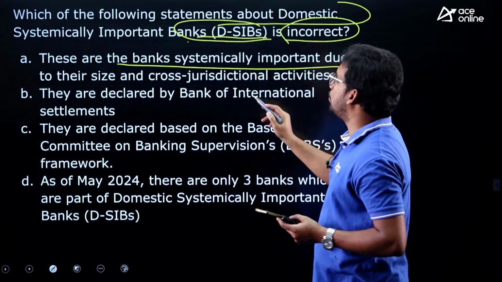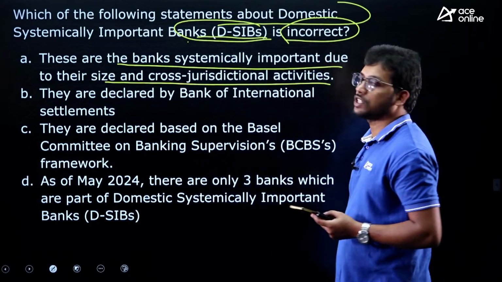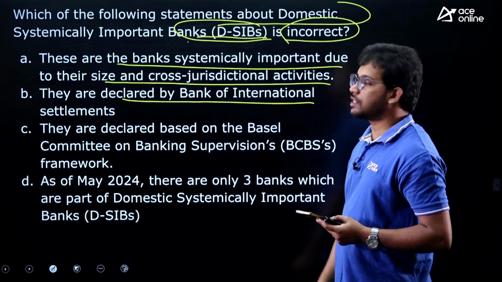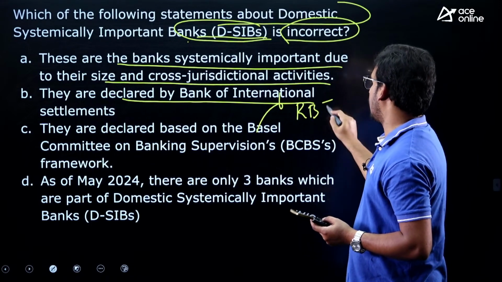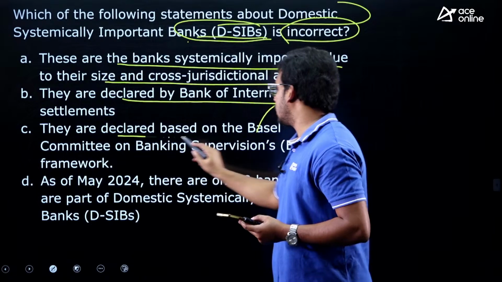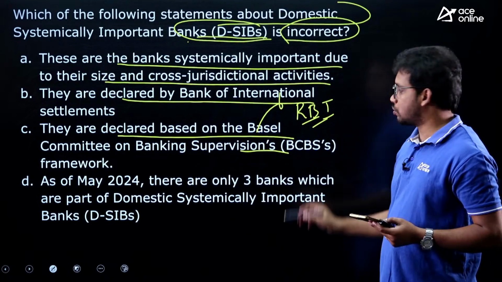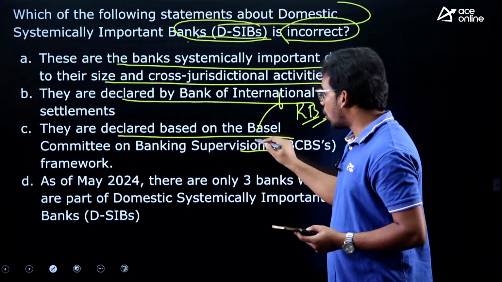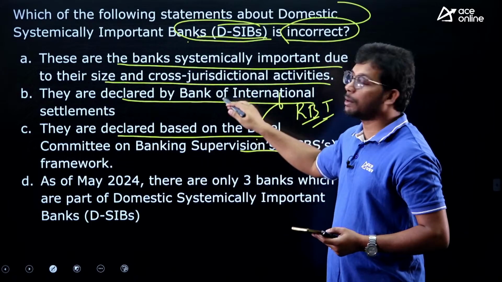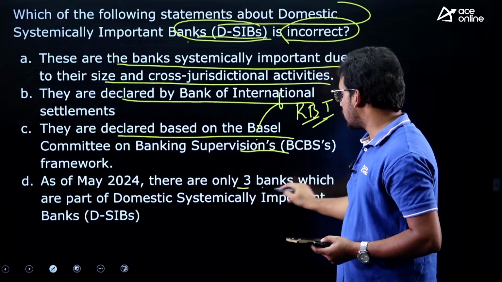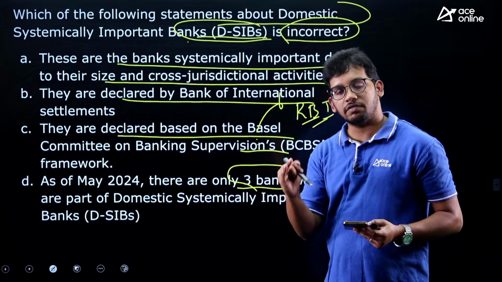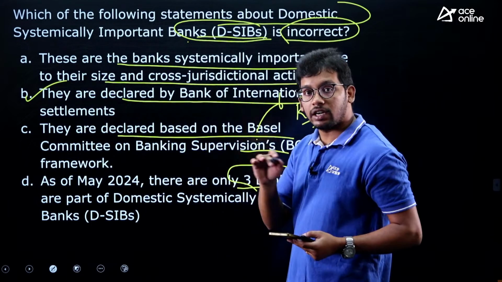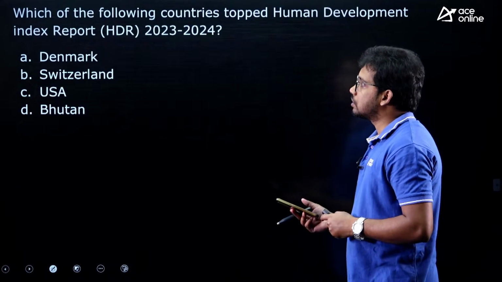These are banks systematically important due to their size and cross jurisdiction activities. So because of their size they are important. They are declared by Bank of International Settlements? No, it is declared by RBI. They are declared based on the Basel Committee on Banking Supervision. There are certain conditions, and according to these conditions they are declared, but not by Bank of International Settlement, rather by RBI. As of now only 3 banks are there, SBI, HDFC and ICICI. So the wrong statement is B. Fine.